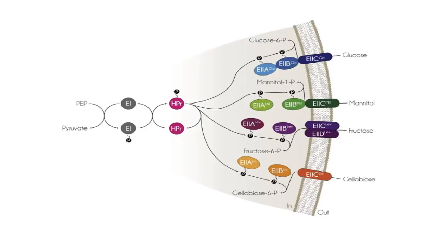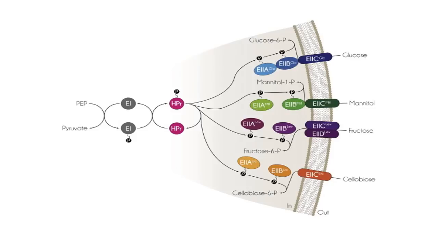In the PEP dependent phosphotransferase system, there are two kinds of proteins involved. One is general phosphotransferase protein, here they are E1 and HPr proteins, and the other is molecule specific phosphotransferase protein. In this case they are E2 proteins, glucose specific E2 proteins.